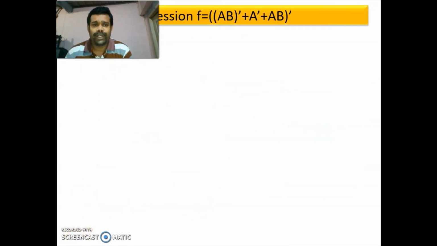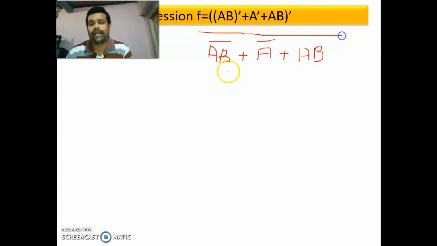First, we are going to reduce the expression F of (A B) the whole bar plus (A bar plus A B) the whole bar. So this you can write as (A B) the whole bar plus (A bar plus A B) the whole bar.